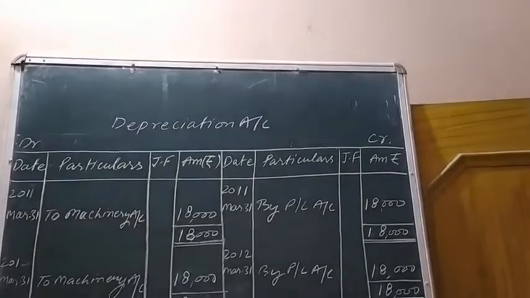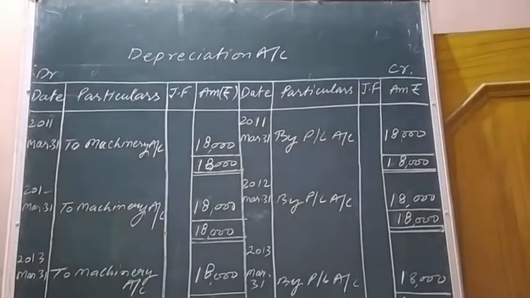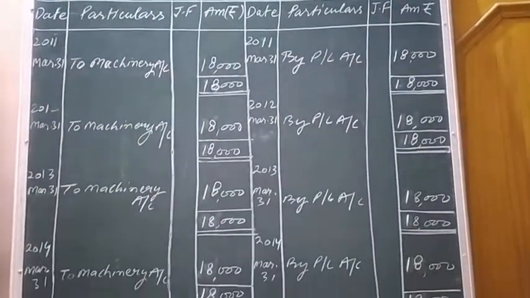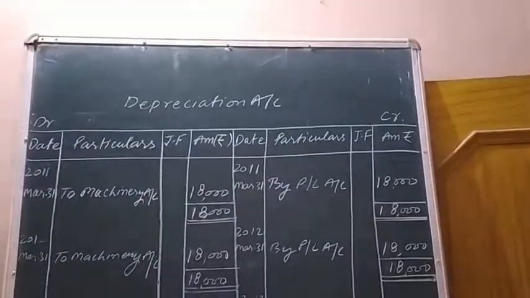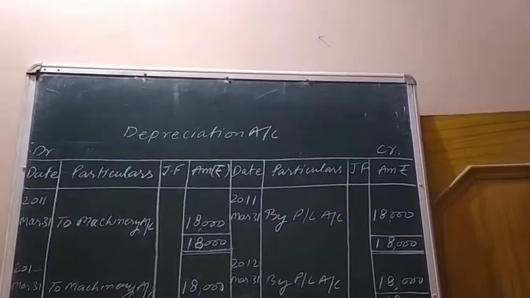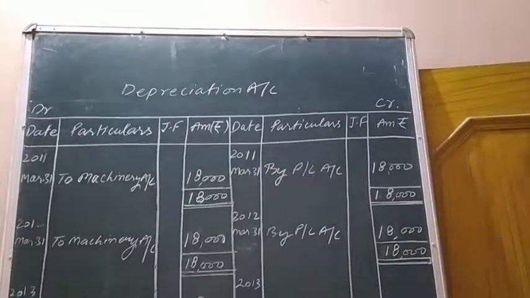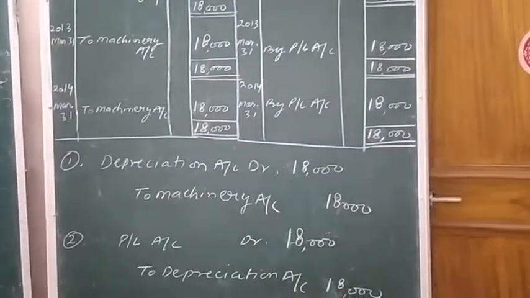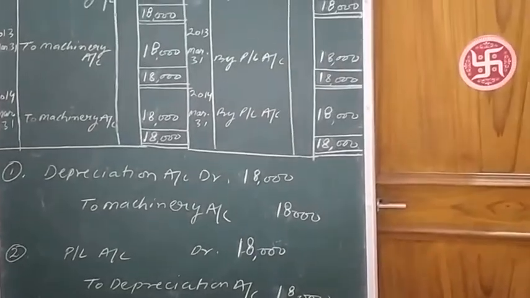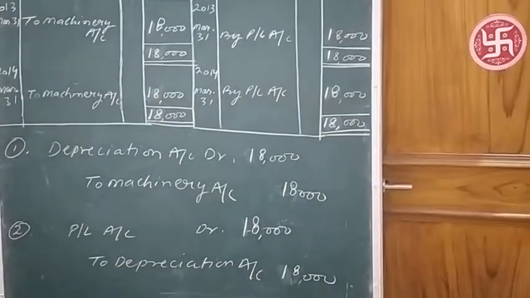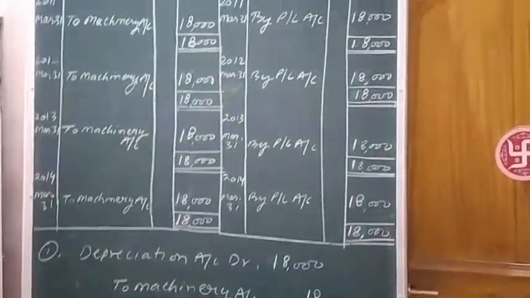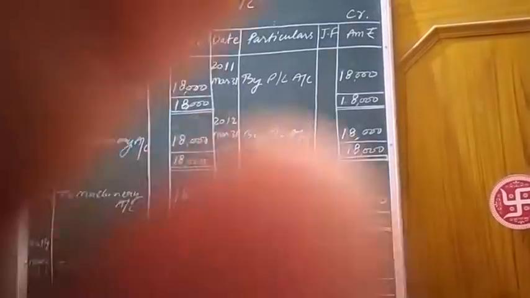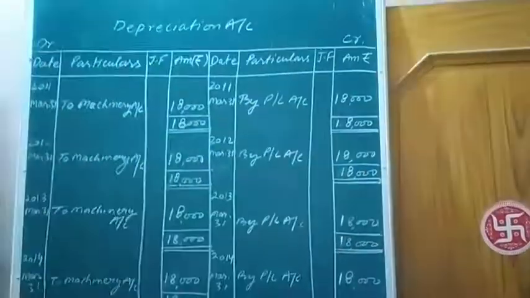will be repeated in 2011, 2012, 2013, 2014. The same thing will be repeated, because the journal entry will also remain the same. There will not be any change in the journal entry. So the same thing will be repeated every year.